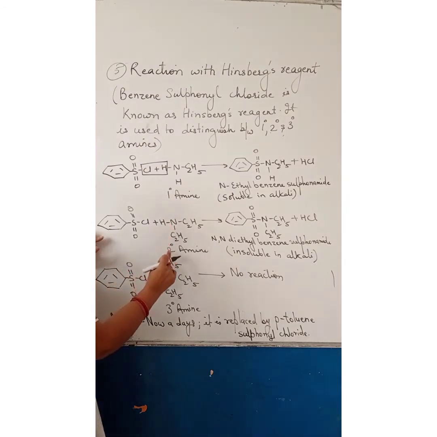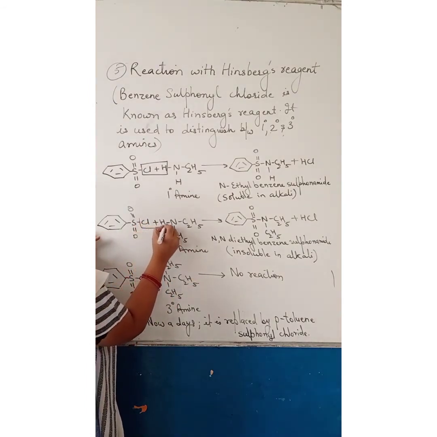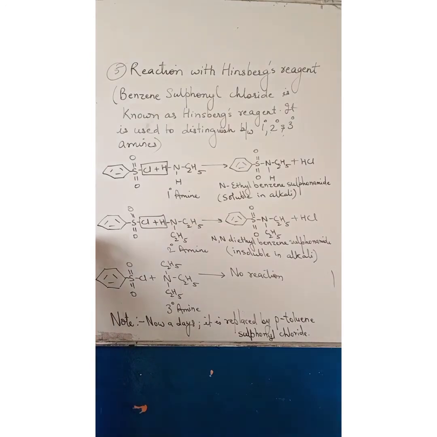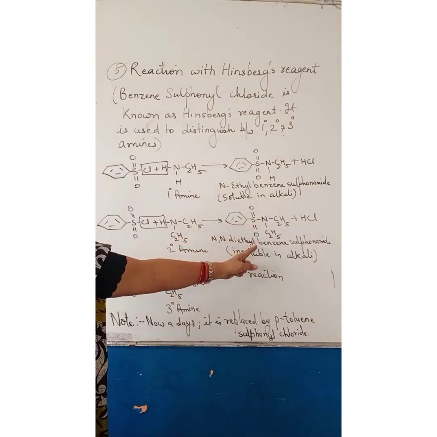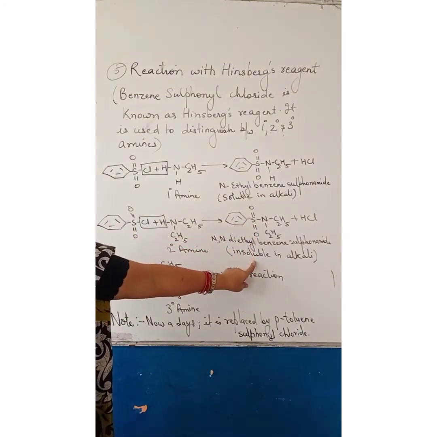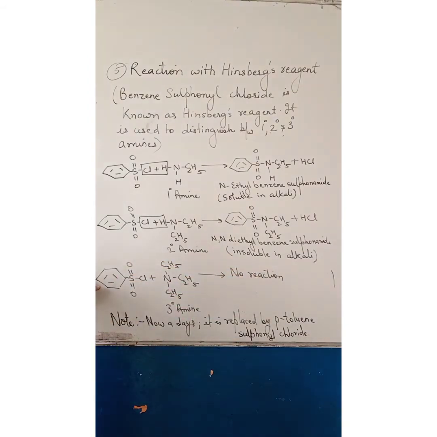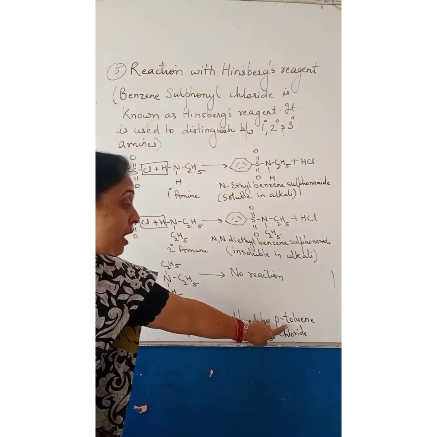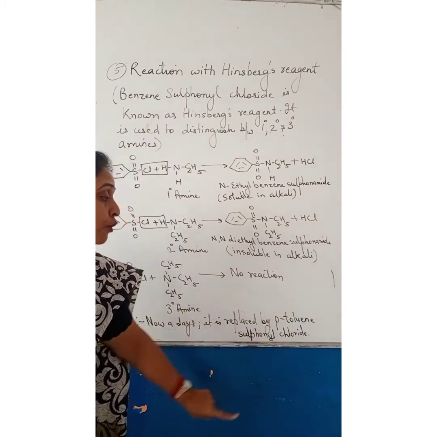Similarly, if we take a 2 degree amine, this HCl is going to go and it is going to form a product which is insoluble in alkali. 3 degree amine does not react with Hinsberg reagent because you can see there is no hydrogen to combine with chlorine and form product. Nowadays, benzene sulfonyl chloride, that is Hinsberg reagent, is replaced by para-toluene sulfonyl chloride.